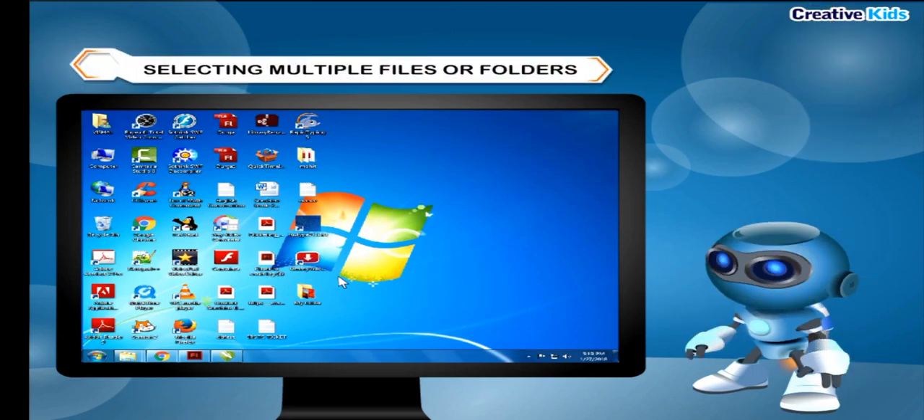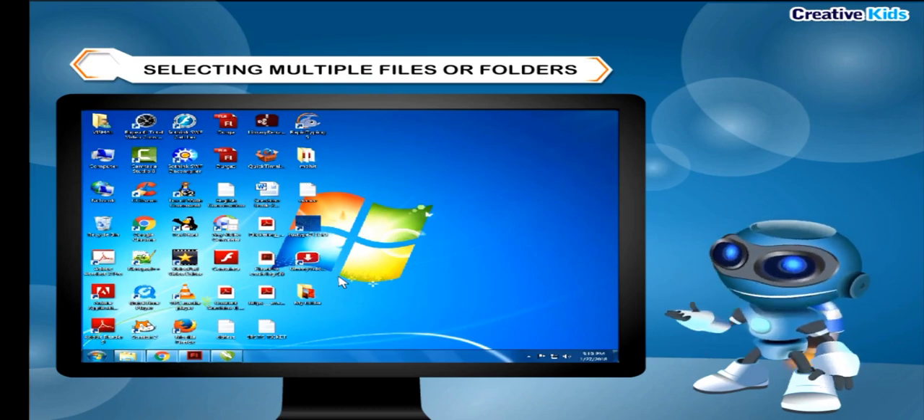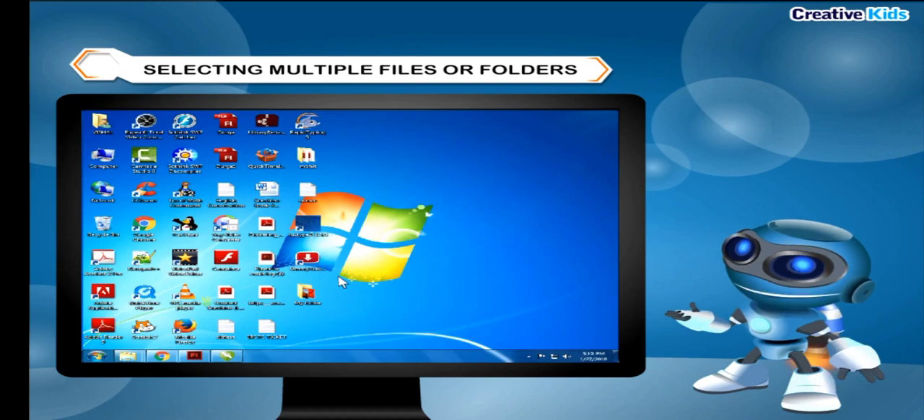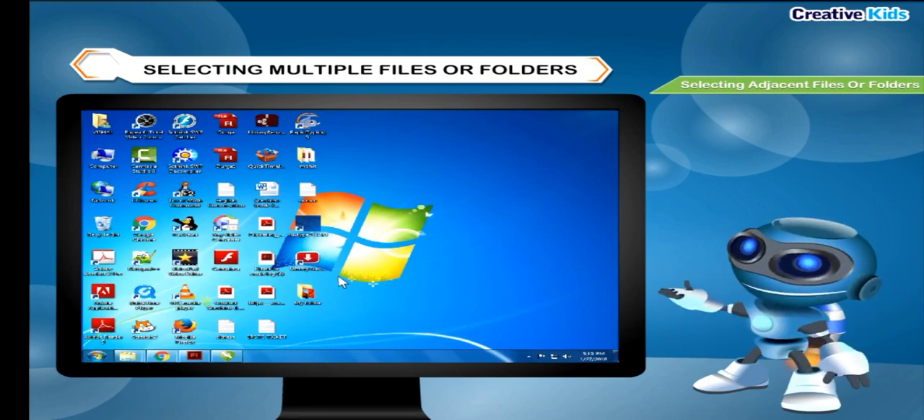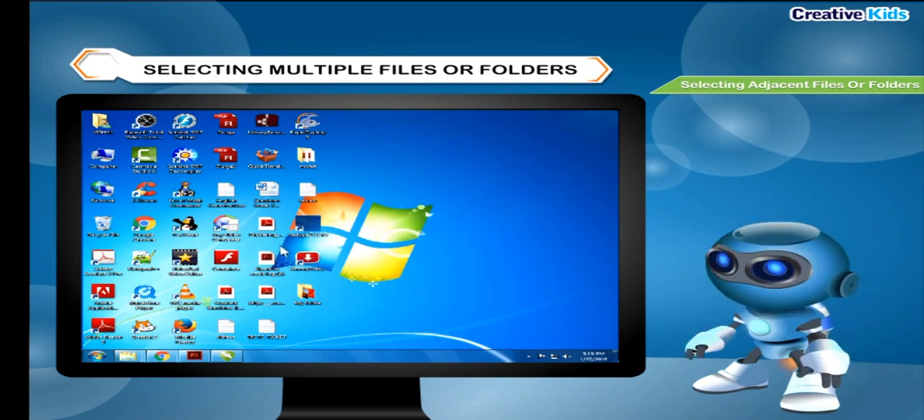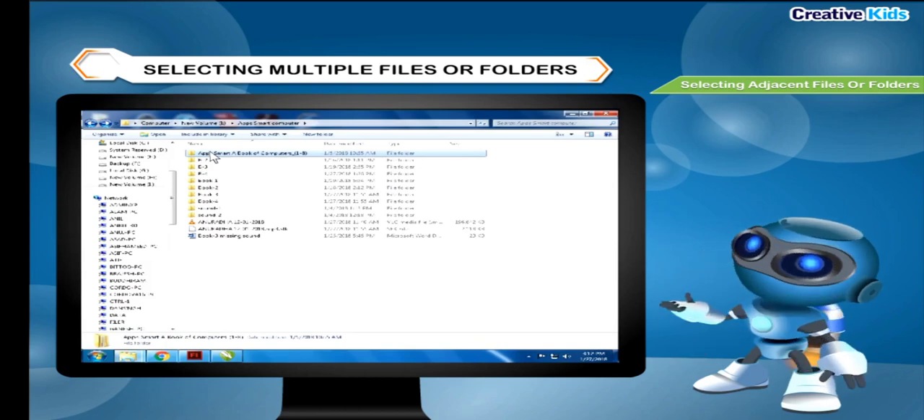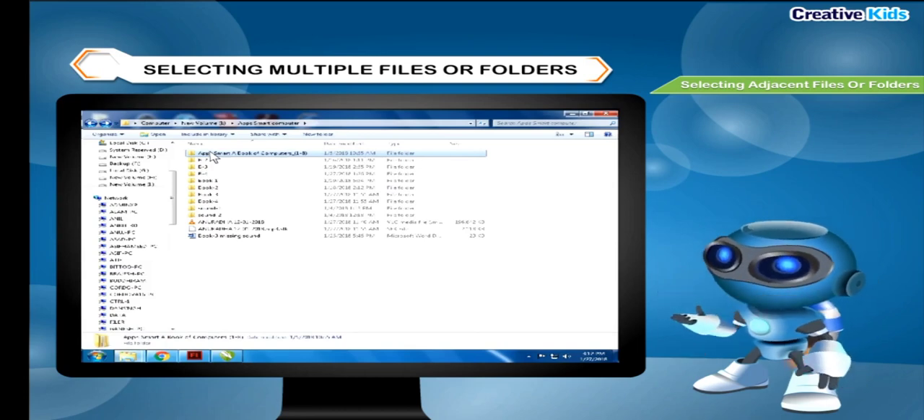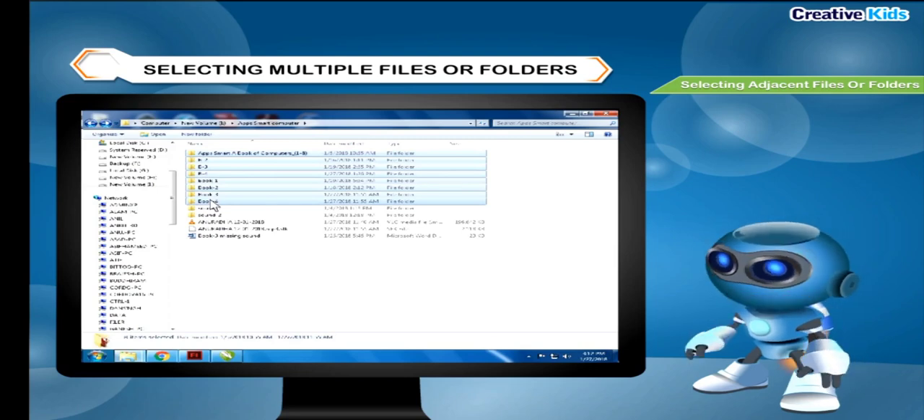Selecting multiple files or folders. We can select multiple files or folders in two ways, adjacent or non-adjacent. Selecting adjacent files or folders. To select adjacent files or folders, click the first file or folder to be selected. Then hold down the Shift key and click on the last file or folder to be selected. All the adjacent files or folders get selected.